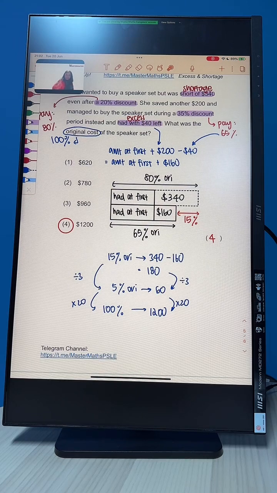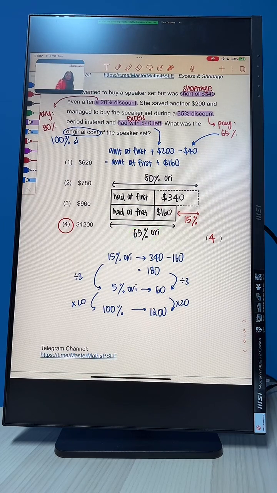One more time. She wants to buy a speaker set but was short of $340. So the amount she had at first, we need extra 340. Then she can buy it at a 20% discount. So means with this 340, she only needs to pay for 80% of the price. Then in the second case, the amount that she had at first, she goes and saves another $200, of which $40 she managed to save further. So she only spent extra 160 on top of the amount that she had at first to be able to buy it at a 35% discount. So she pays 65% of the original.